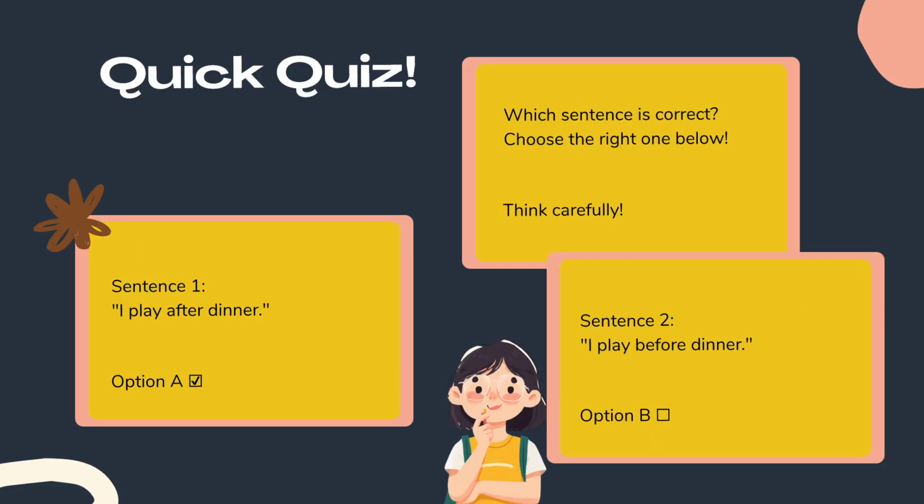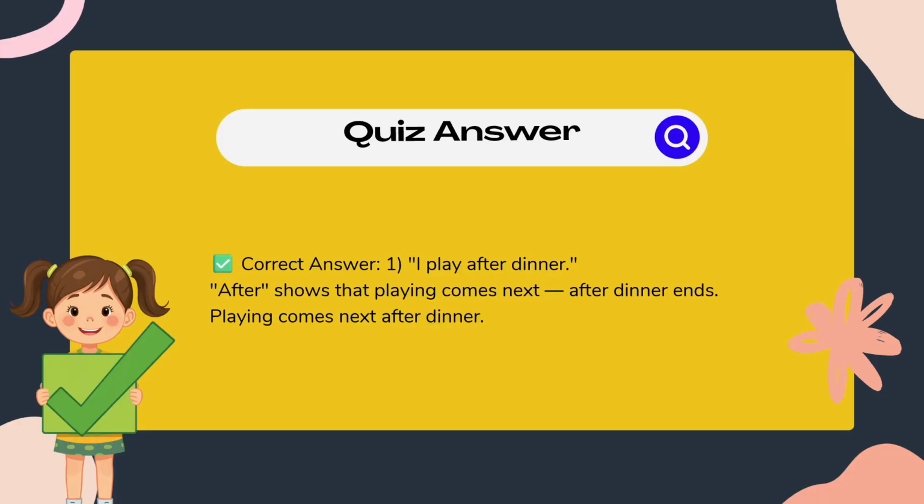Another quiz. Which sentence is correct? I sleep after dinner or I sleep before dinner. The correct sentence depends on the meaning. If sleeping happens later, I sleep after dinner is correct. It shows the right time order.